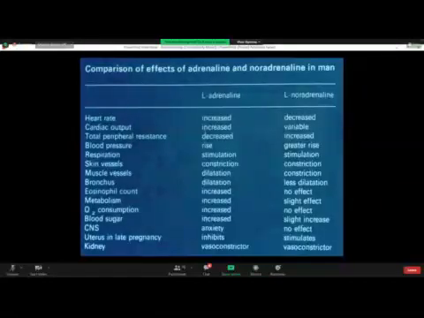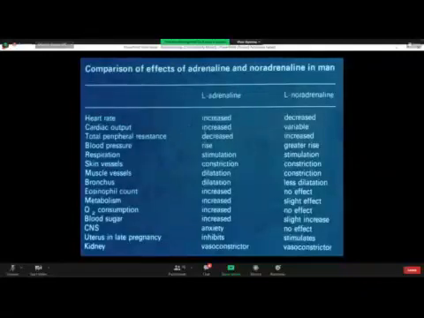Cardiac output is increased with adrenaline, with variable effects in case of norepinephrine. Total peripheral resistance falls with adrenaline, and there is a tremendous rise in case of norepinephrine. So systolic blood pressure will rise and diastolic blood pressure will fall, widening the pulse pressure in case of adrenaline, right? Now, with norepinephrine there is a variable effect on systolic blood pressure, but a tremendous increase in diastolic blood pressure,